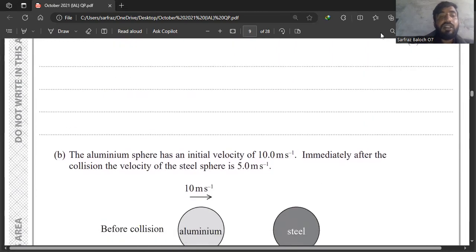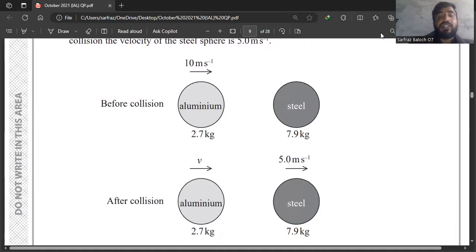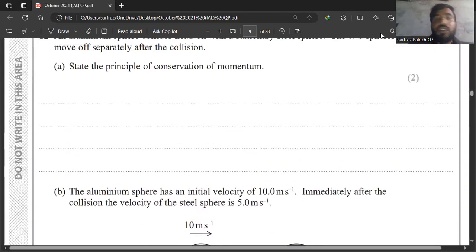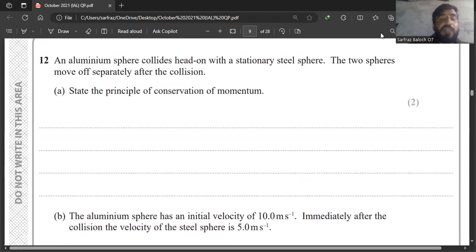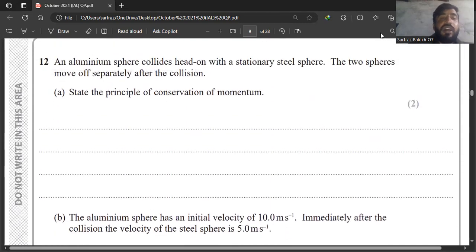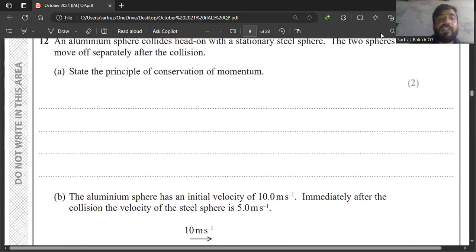In part B, we have two spheres. One is an aluminium sphere and the second is a steel sphere. These two spheres collide with each other, and after collision they may move in opposite directions or in the same direction. It will depend on the calculation. But before moving on to part B, first we will solve part A of this question.